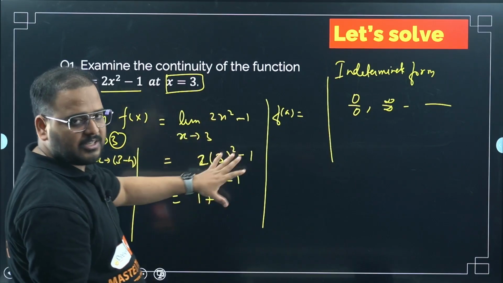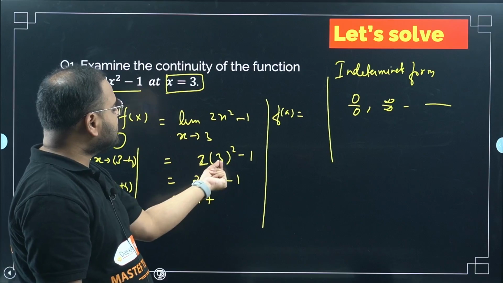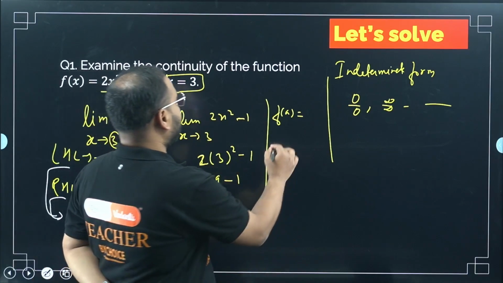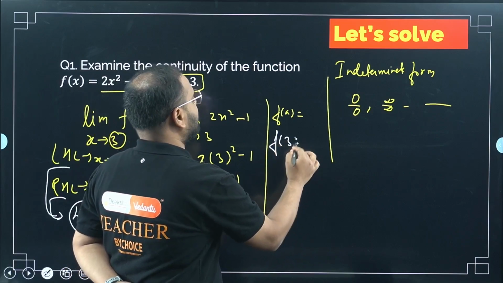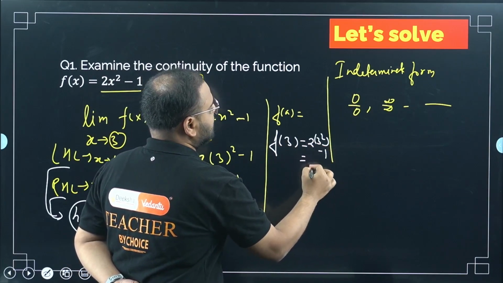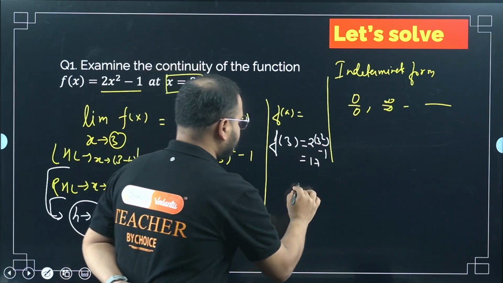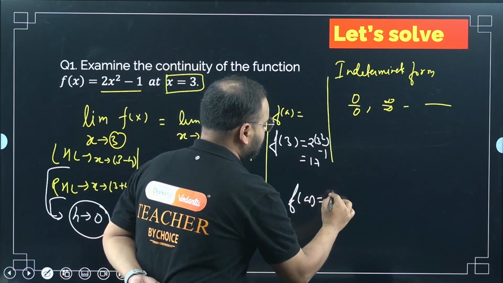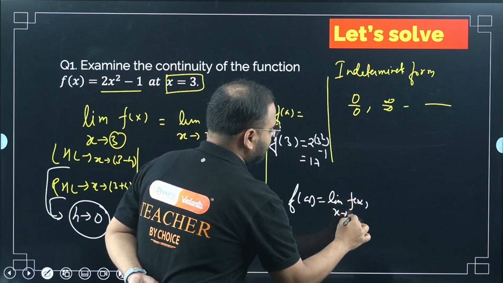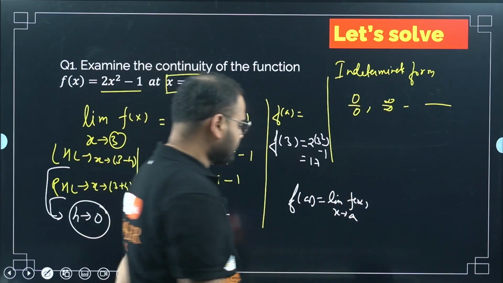If you substitute here, there's no indeterminate form, you'll get 3 square and 3 square. So the answer will be simply 17. Let's check f of a. f of a will remain this, f of 3, which will again be 2 times 3 square minus 1, so again 17. So I'm getting f of a is equal to the limit value of the function at a. So I can say simply that it is a continuous function.